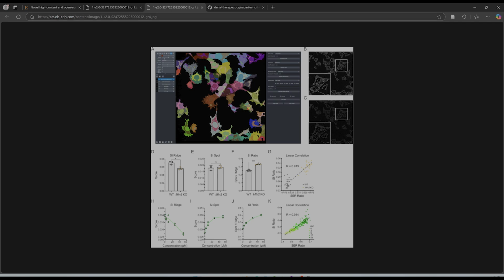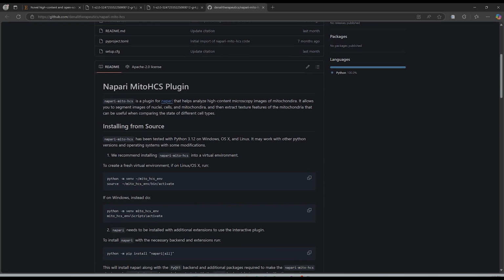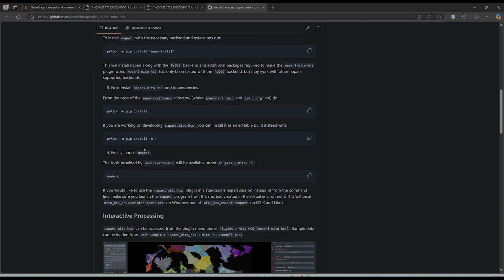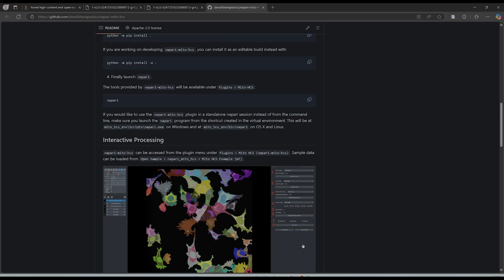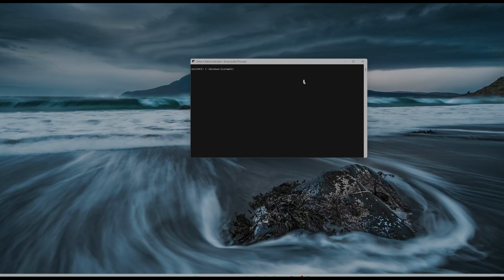Okay, so I will go ahead and show you what this GitHub repo is. So here it's called Napari Mito HCS, and you can read how they describe it, and then learn how to install it in your own Anaconda environment. It's fairly easy to use, so I'll actually go ahead and bring that up and do a quick demo.